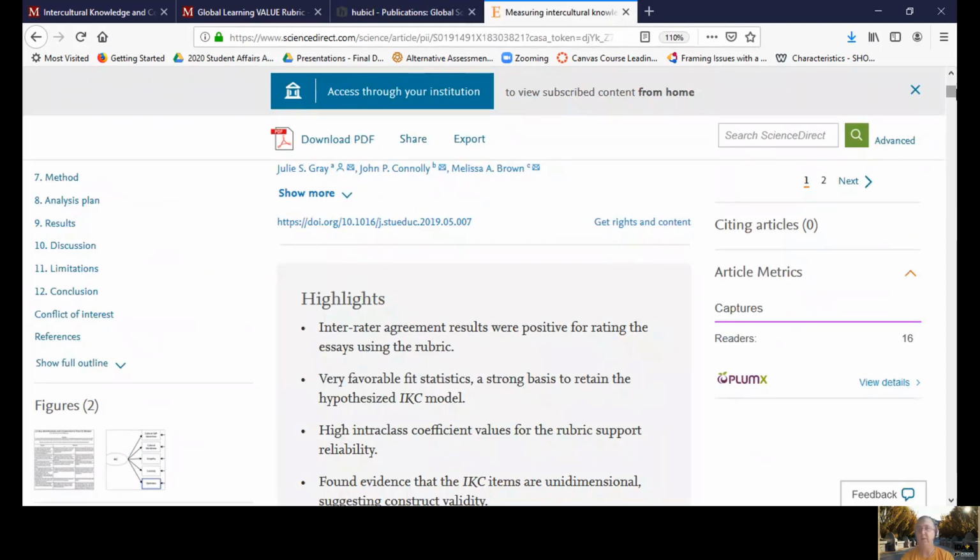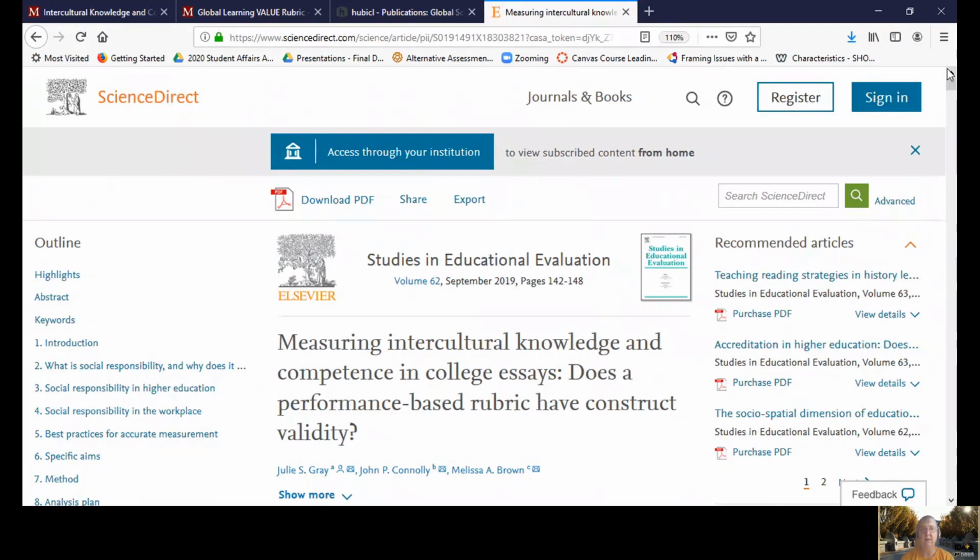And it has been published, this article, for example, in Science Direct Studies in Educational Evaluation, looks at whether the constructs are valid and useful across institutional contexts.